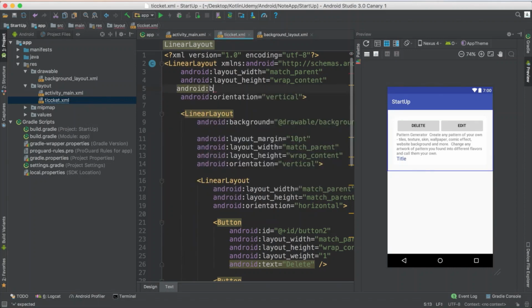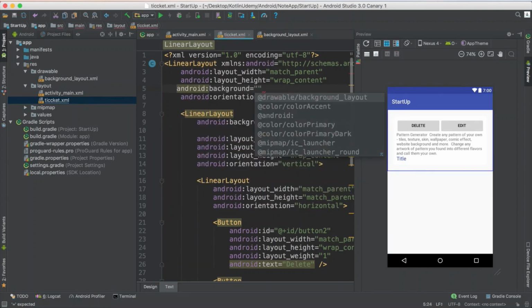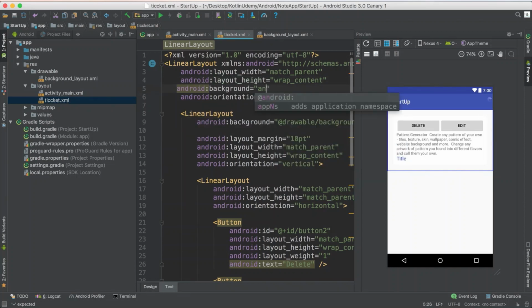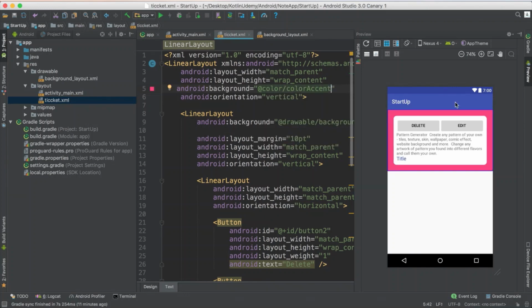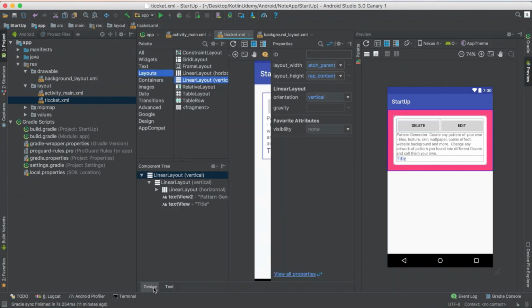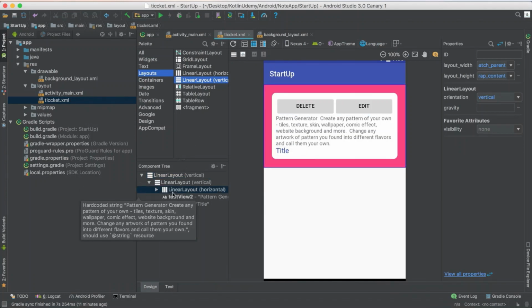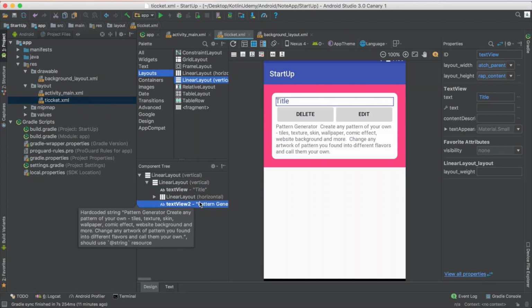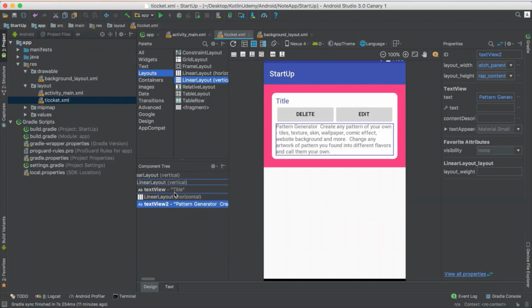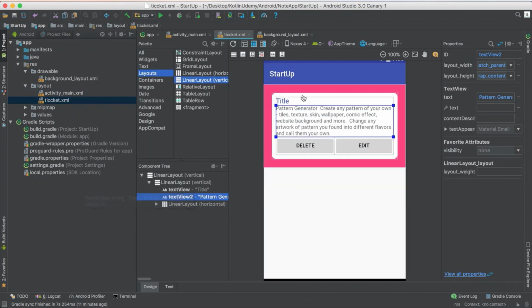So Android background, let me use the white color. If you remember, I already added a specific color. You just color here, I already have a color, but see how it appears. But I don't want it to appear like this one. I want to use a specific color. But before that, see this one appears on the top, this one down. This one should be up, and this one should be next. Just how to organize. I want the whole complete to be in a different color.